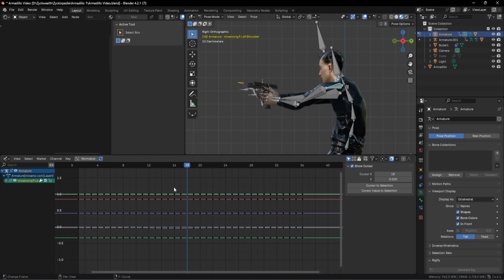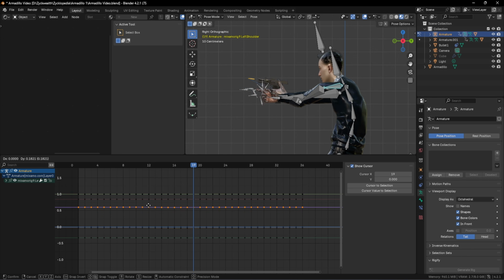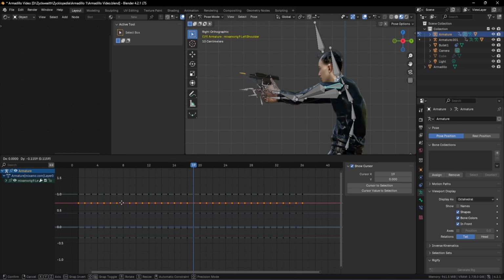But we can see that we have all these keyframes over here, 36 to be exact. So in order to make our character point towards the armadillo, we need to change all these points. But if we select our keyframes like this, then click on G and move these points, we can see that our Leonard is also having some changes happening. So the only thing left to do is to find the right lines for our animation.